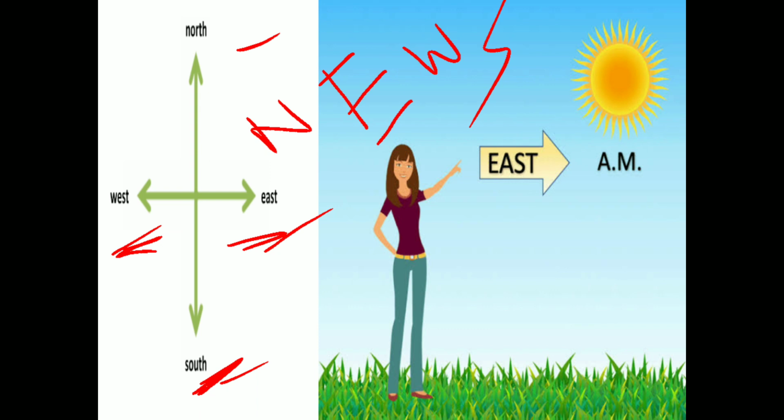Not only locate place, if I ask you in which direction you can find sun in the morning, মানে সূর্য সকালবেলায় কোন দিকে তুমি দেখতে পাবে in Bengali, right? So your answer should be east. Now how will you say this if you don't know the direction? Like this girl is standing here and she is telling that in the east, then this is AM. AM means at the morning time. Okay,